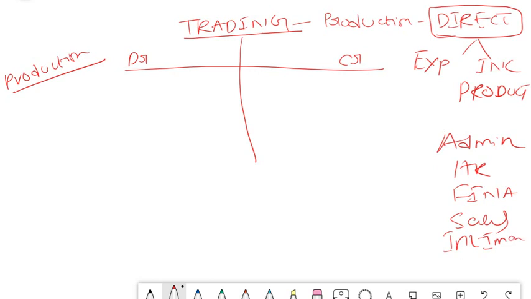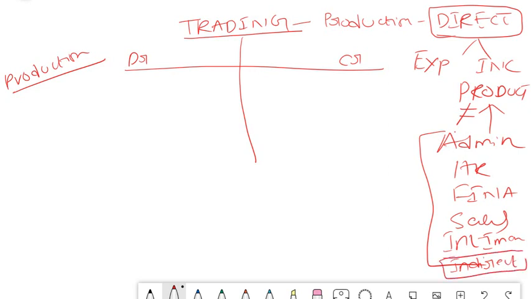So these are all something which is not related to your production, isn't it? So these are called indirect expenses. Indirect expenses are those expenses which are not related to your production.